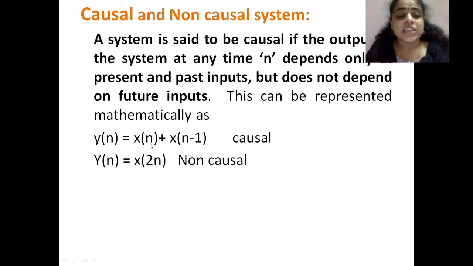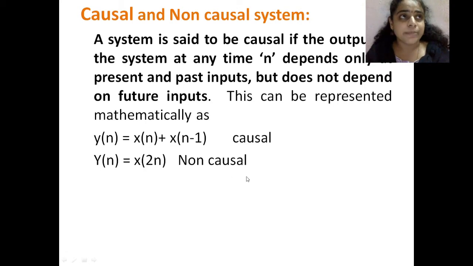This means x of n, that is the present input, and x of n minus 1, that is the past input. So it depends only on those two parameters, and that is called a causal system. For x of 2n, if n is equal to 1, then x of 2n is equal to x of 2, which is nothing but a future input. So these types of systems are called non-causal systems.